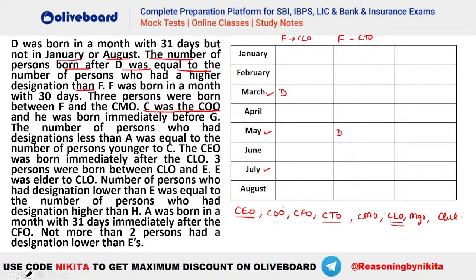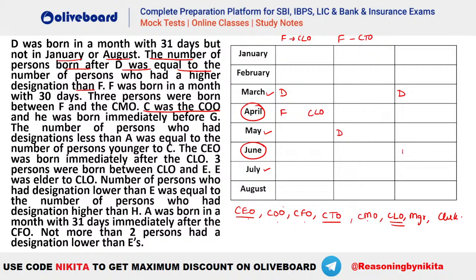Okay. Now let's see what else do we have here. उसके बाद देखो क्या दे रखा है. F was born in a month with 30 days. Okay, 30 days you can see is either April or June, है ना? Because February has either 29 or 28 days and others have 31 days in here. Okay, so either April or June will be for your F. So let's consider the cases. ठीक है, देख लेते हैं. Let's say we take your F here, okay, and F is CLO here. ठीक है, let's say we take F as CLO. Okay, F can be June also. We will consider both the cases.